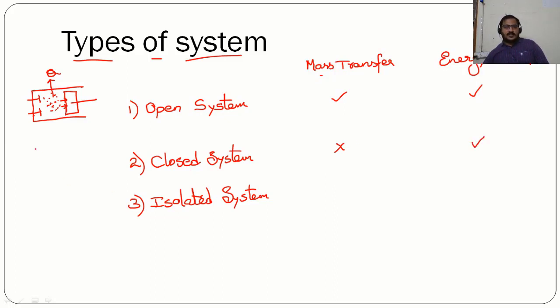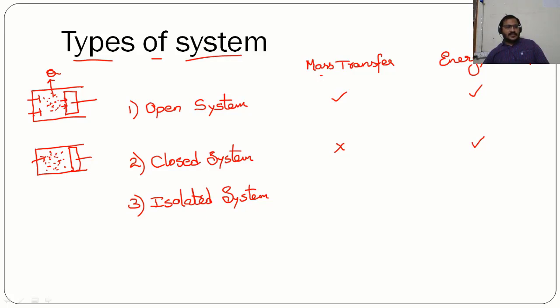For example, you can take a piston cylinder arrangement without valves as an example of closed system. A certain amount of gas is enclosed in this piston cylinder arrangement. Now, from the surroundings, if we are heating this gas, heat is entering into the system.